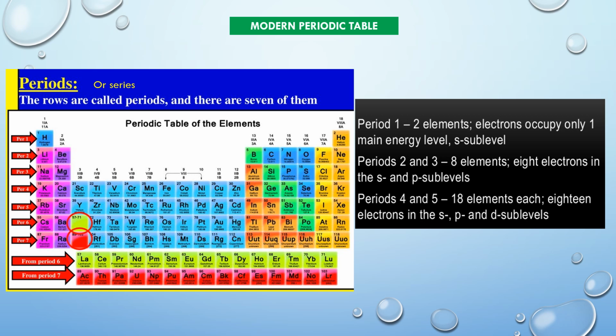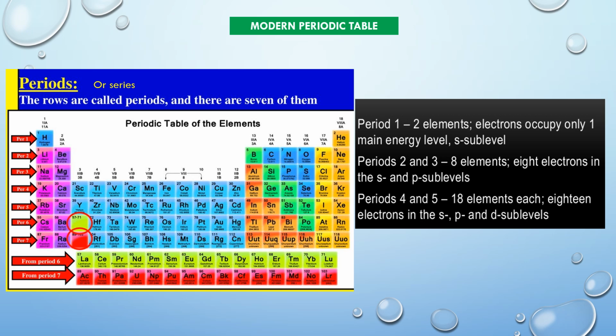The remaining 10 elements from scandium to zinc are called transition elements. Transition elements differ from the normal elements in several aspects, that is, in showing variable valency, forming colored ions, and being paramagnetic. The fourth period is said to be the first long period.